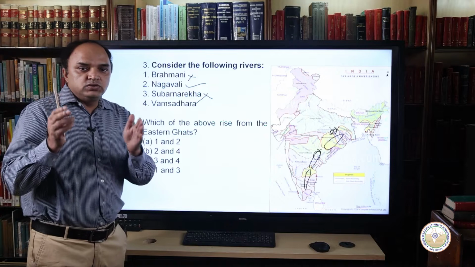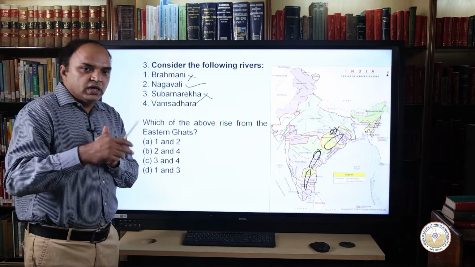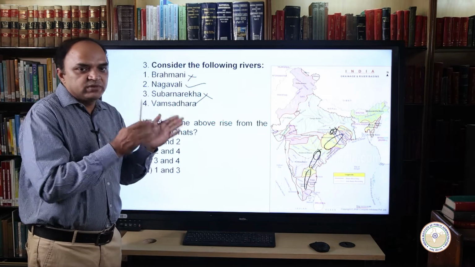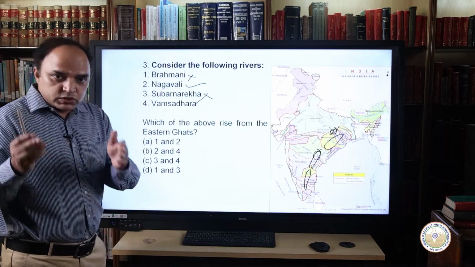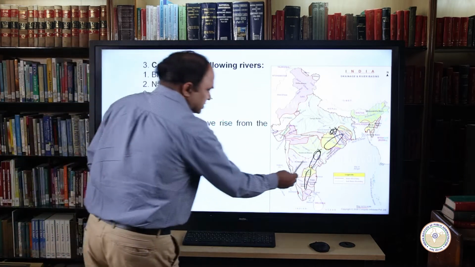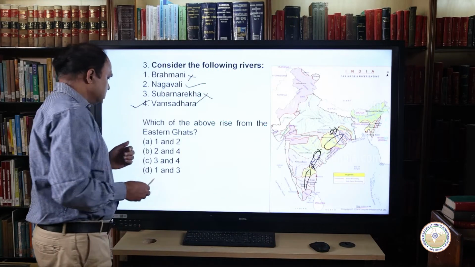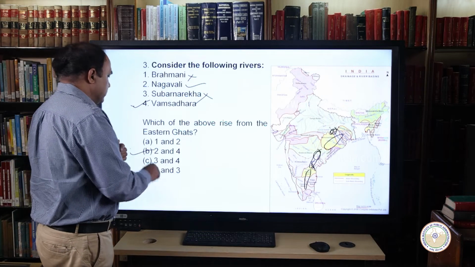Finally, the Vamsadhara river rises in the Eastern Ghats on the border of Andhra Pradesh and Odisha, particularly from the Kalahandi and Rayagada districts of Odisha. So it rises from the Eastern Ghats. So again, the Vamsadhara river is also a right answer. So our answer will be 2 and 4.